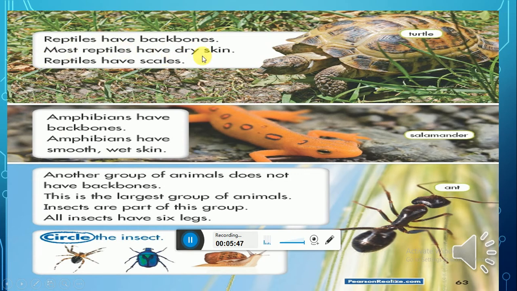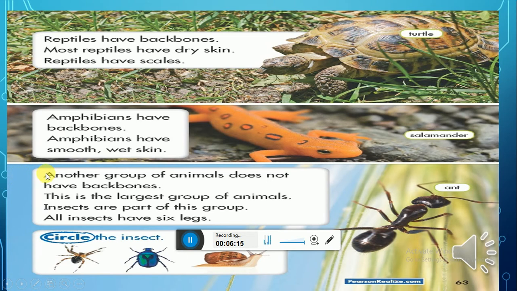Most reptiles have dry skin like this turtle, and reptiles have scales on their body like the fish. Amphibians are group number 5. They have backbones, of course. This salamander and frogs have backbones. Amphibians have smooth, wet skin. Smooth and wet. Okay, guys?